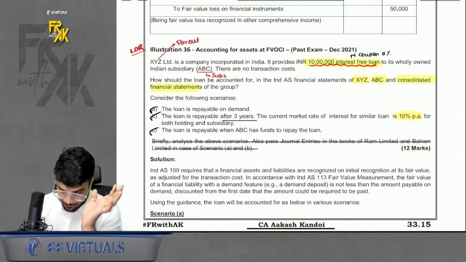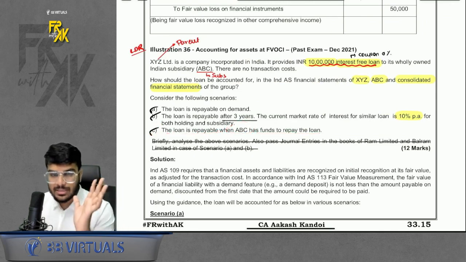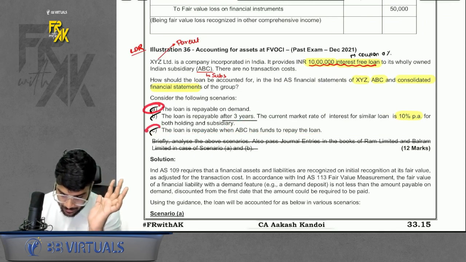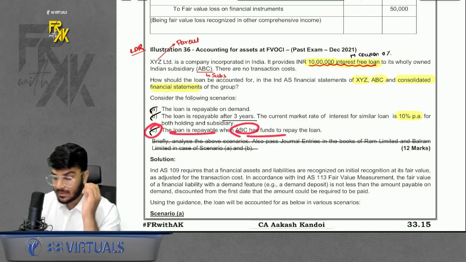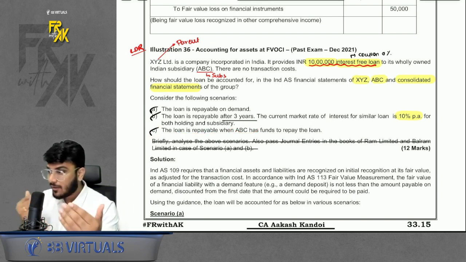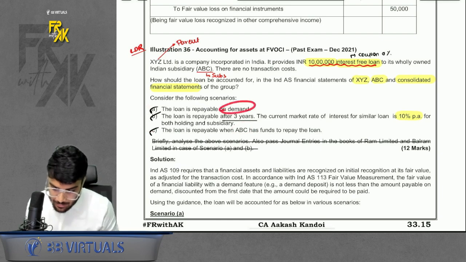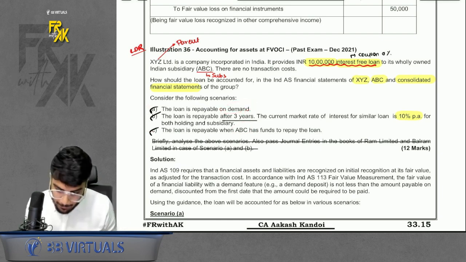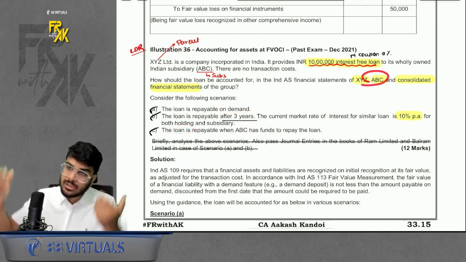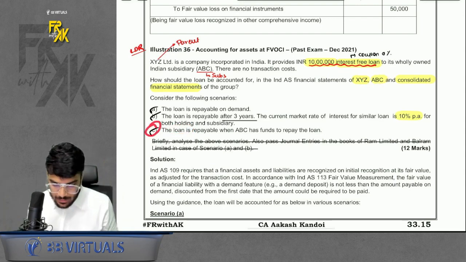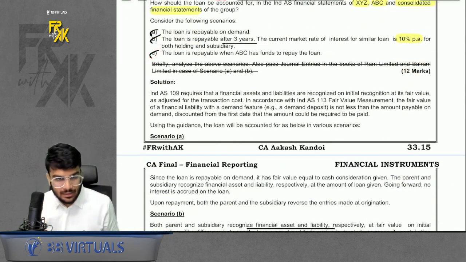There was also case number C. It says the loan is repayable when ABC has funds to repay the loan. The question says you will find it very similar to A. A says loan is repayable on demand, but C says loan is repayable when ABC has funds. They are not the same. Case C and case A are not the same. Why? In case A, the payment will happen when the parent demands it. In case C, the payment will happen when the subsidiary wants to repay. So the standard says here, because there is no tenure and no rate, the standard has given just a 2-3 line theory solution for this.